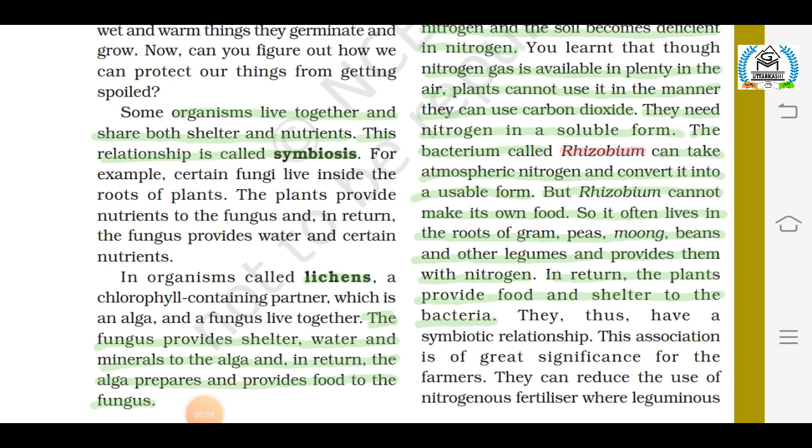Students, there is an important term over here, that is symbiotic relationship. Symbiotic relationship is a type of relationship in which two organisms live together in close association in order to cater to the needs of each other. For example, lichen. Lichen is a combination of alga and fungi, where fungi provide shelter, water and minerals to the alga, and in return, alga provides food which it prepares by photosynthesis.